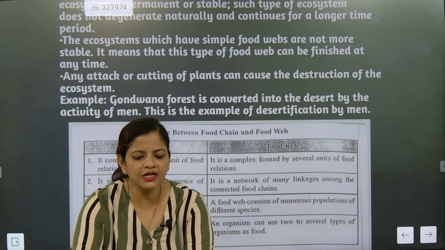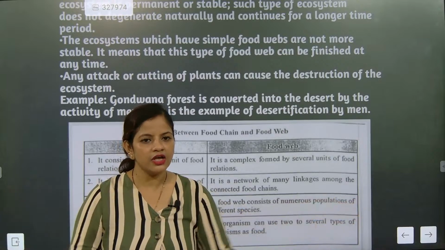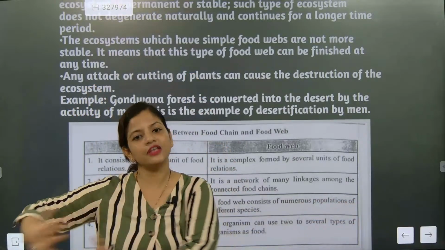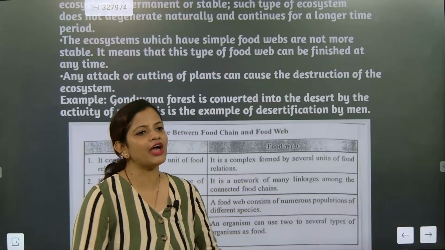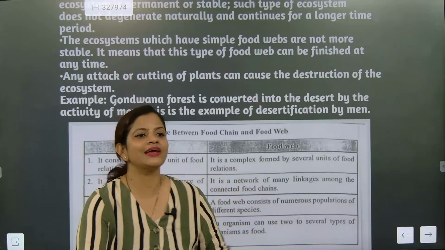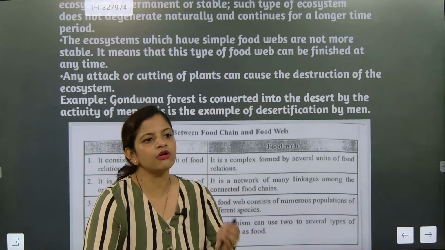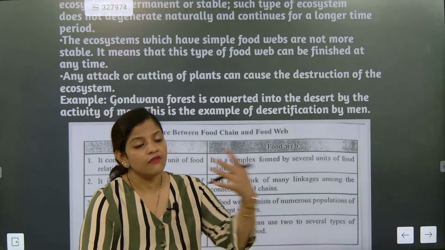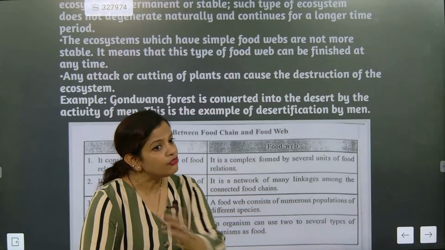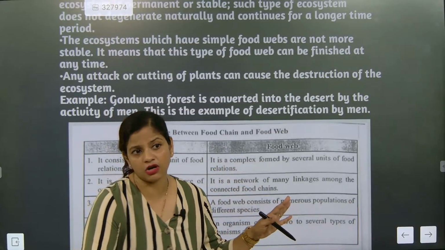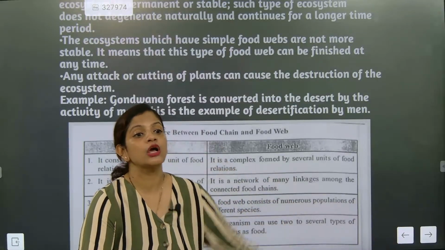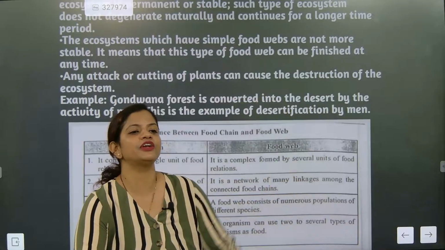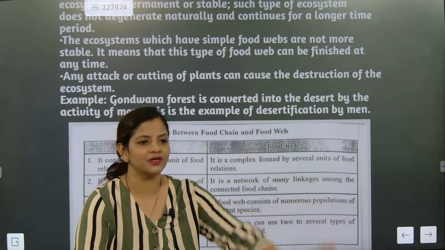See, if rather than building houses spread out like this, you build houses like this, then the remaining land will be used for agriculture. What is the benefit of having more area for agriculture? First, the microorganisms and other living creatures will grow nicely. Forests will be there, the ecosystem will not be disturbed. Got it? The second benefit is you will keep on getting food. The third major benefit is the food cost will be cheaper.